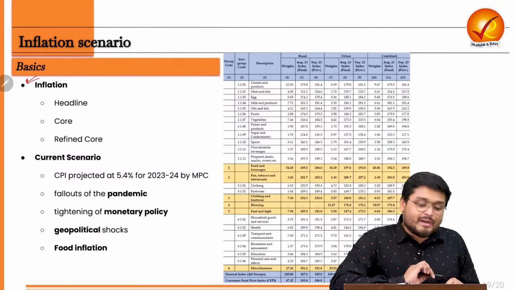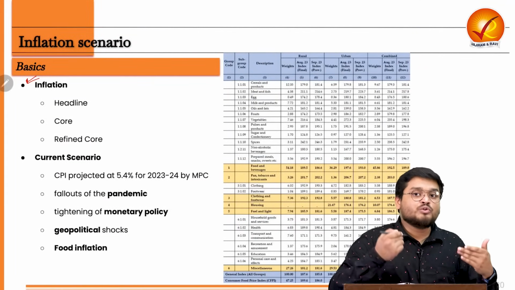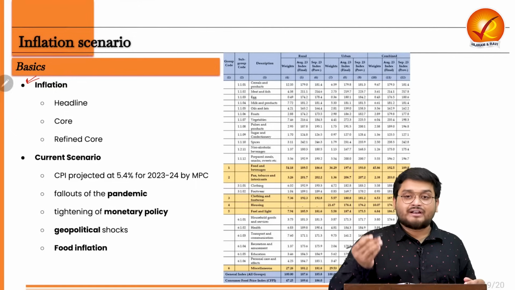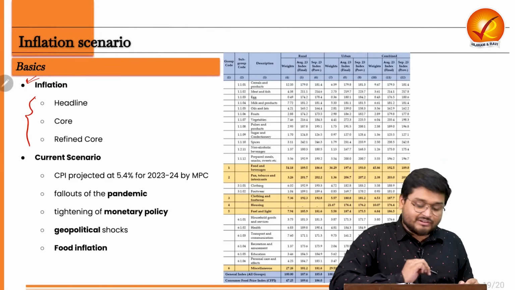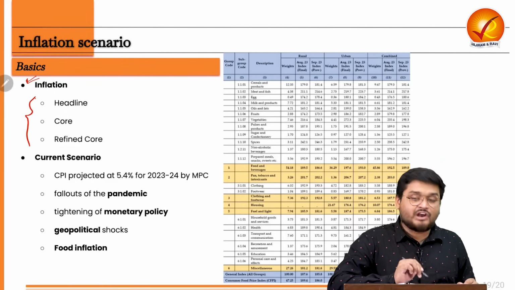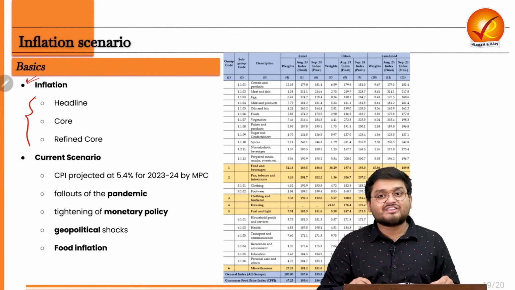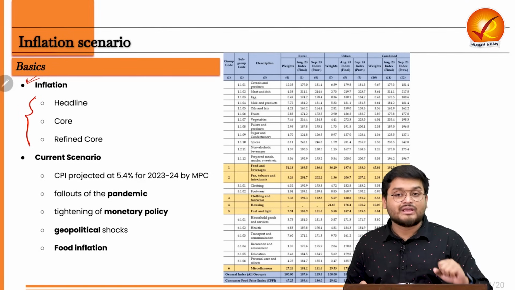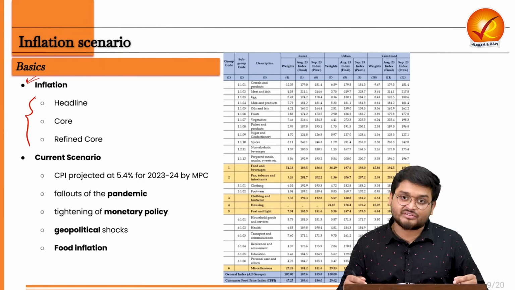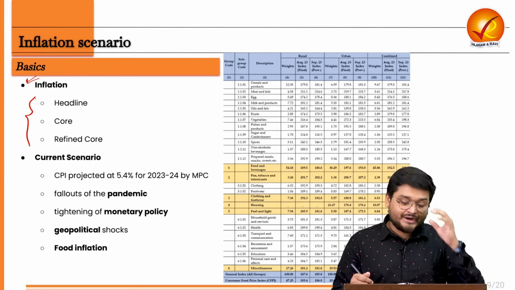For policy matters, policymakers generally look at inflation at 3 levels: headline, core and refined core. Generally, inflation is the persistent rise in prices of goods and services over a period of time, right?